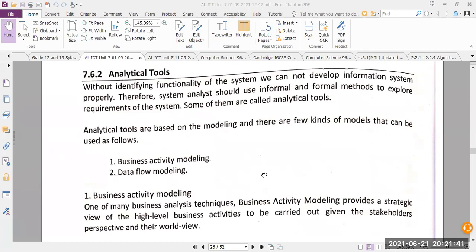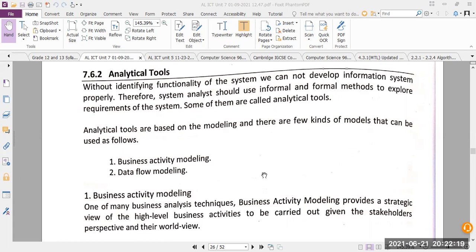Now these requirements you are going to put onto paper and analyze: whether this is going to be okay, whether this is the way the data is going to flow, whether it is going to get stuck in any places. We are going to put everything on pen and paper and see how it is going to flow. For that we are going to use two different analytical tools: business activity modeling and data flow modeling.